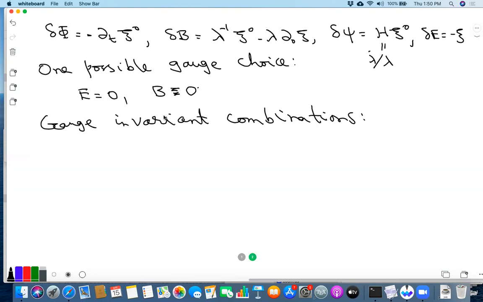So let me write the gauge invariant combinations, and then we'll verify that this is the case. There should be two gauge invariant combinations because there are four modes and two gauge transformations, xi naught and psi. So phi b is phi minus d/dt of lambda square E dot minus lambda b. E dot means d/dt of E.